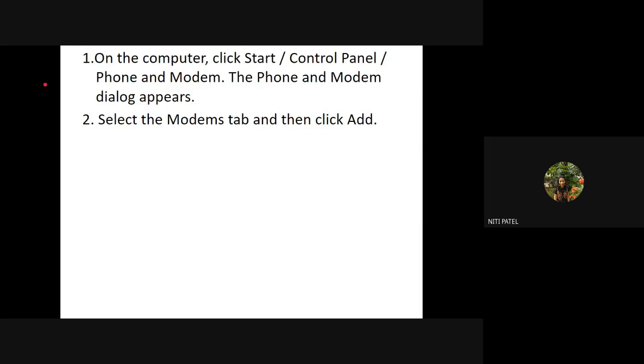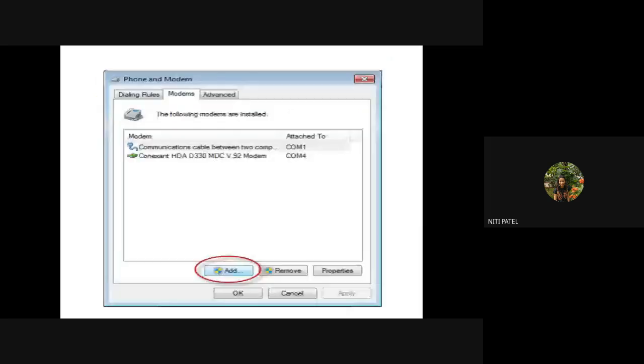उसके बाद कंप्यूटर में जाना है, ओपन करना है, स्टार्ट में जाना है, कंट्रोल पैनल में जाना है, and you have to go to phone and modem. The window or the dialog box of phone and modem will open. In that you have to select the modem tab. Okay, the window will look like this. When you go to phone and modem, you'll be having tabs like dialing rules, modems, advanced, something like this, in which you have to go on this modem tab.